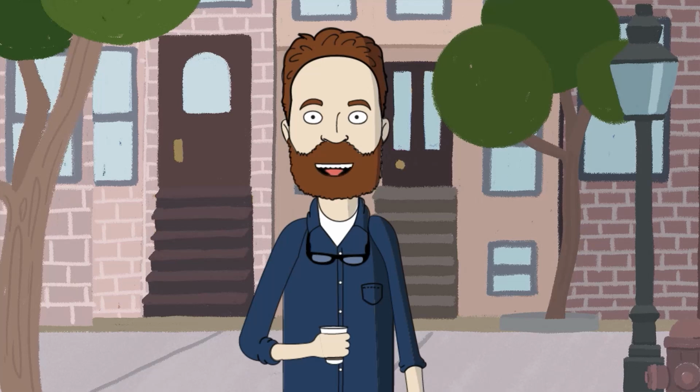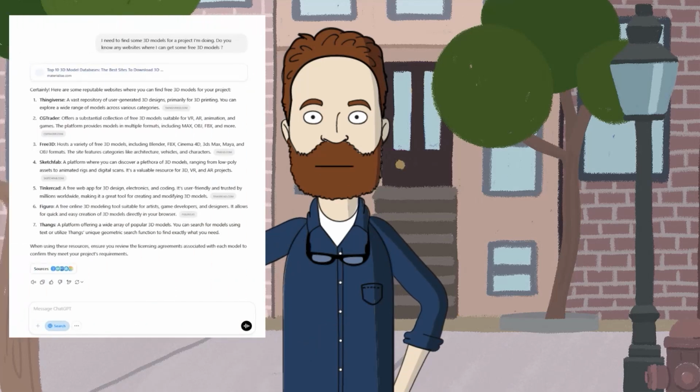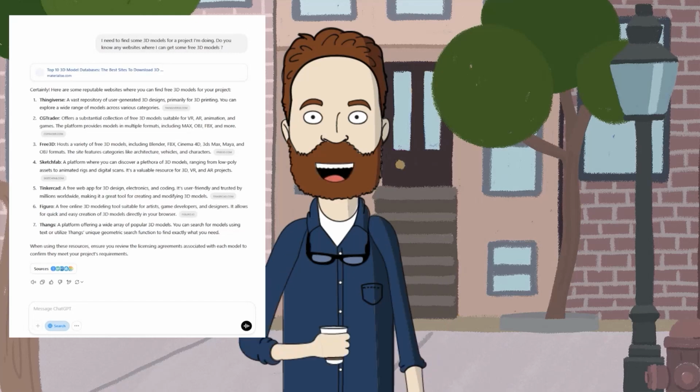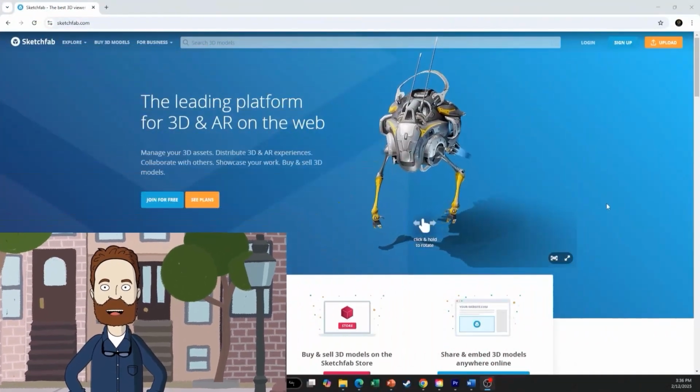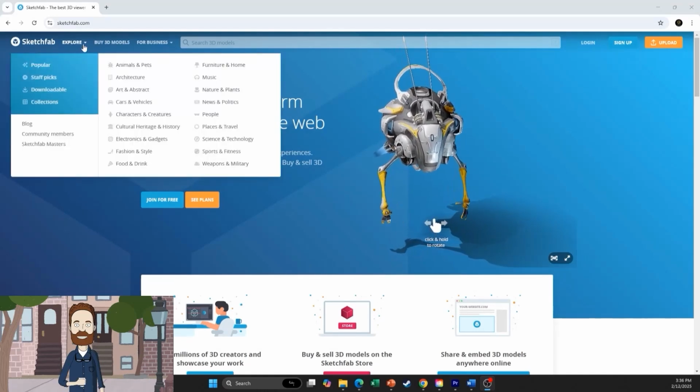Okay, moving on to 3D models. Just like before, I asked ChatGPT to help me find some 3D models, and it suggested a few options. I decided to go with sketchfab.com. Let me quickly show you how to download. Go to sketchfab.com, and under Explore, you'll see a variety of categories.